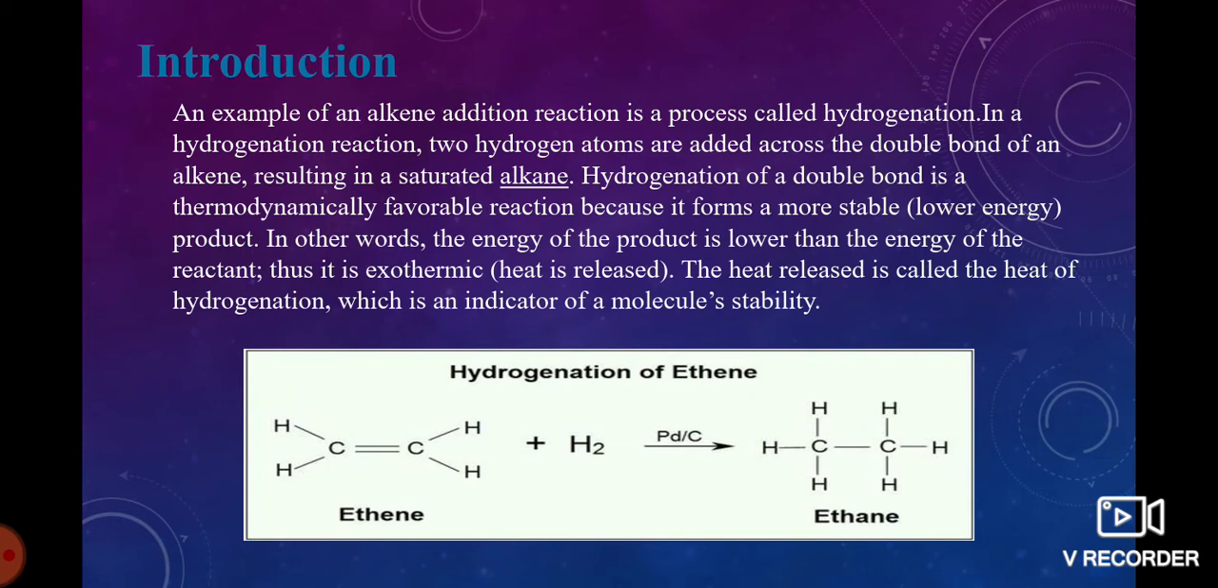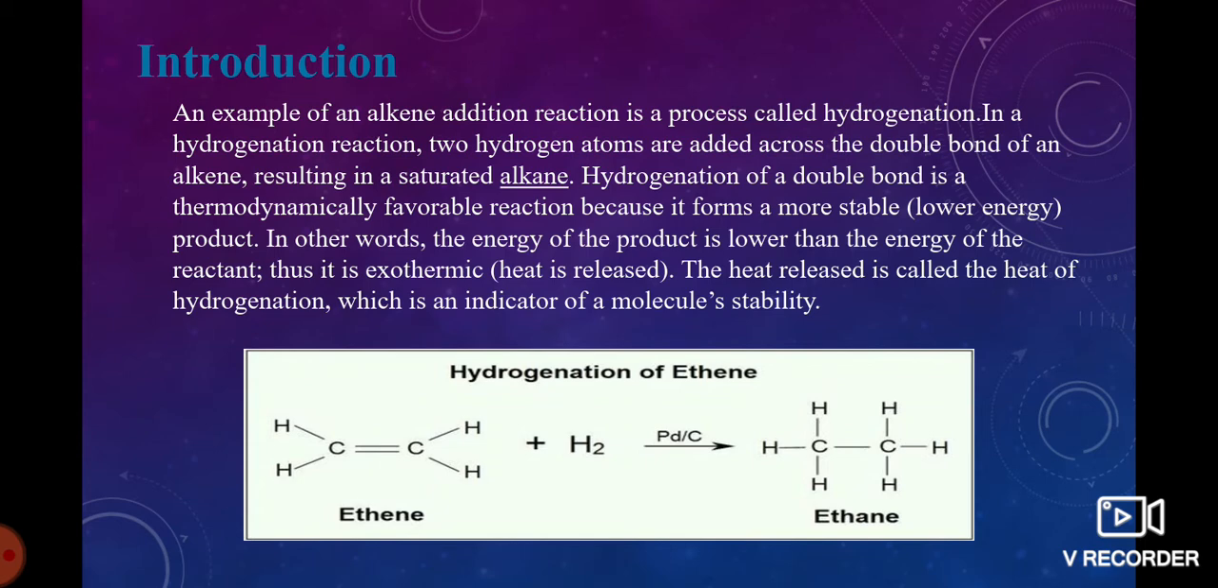Introduction. Alkene addition of hydrogen is a process called hydrogenation. In a hydrogenation reaction, two hydrogen atoms are added across the double bond of an alkene, resulting in a saturated alkane. We are taking an alkene, it undergoes reduction with hydrogen to form an alkane.